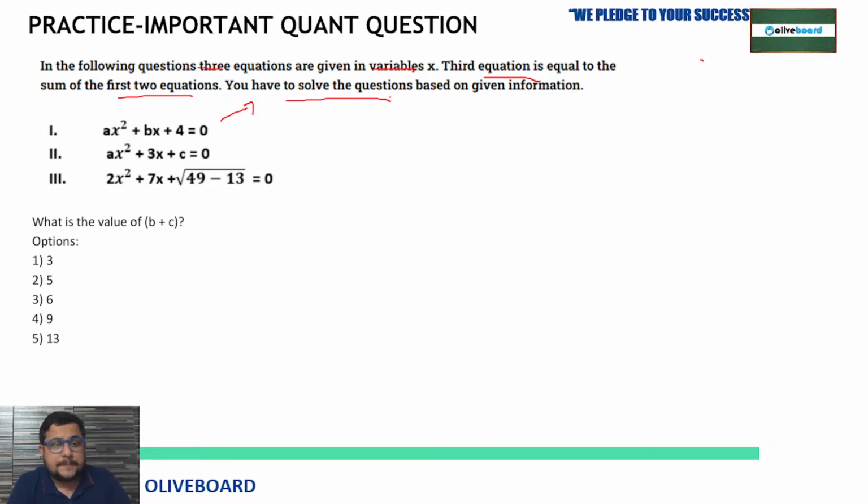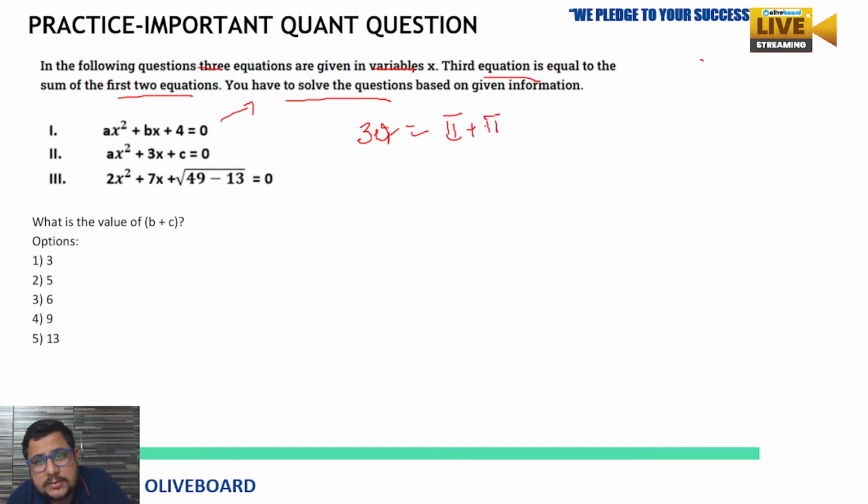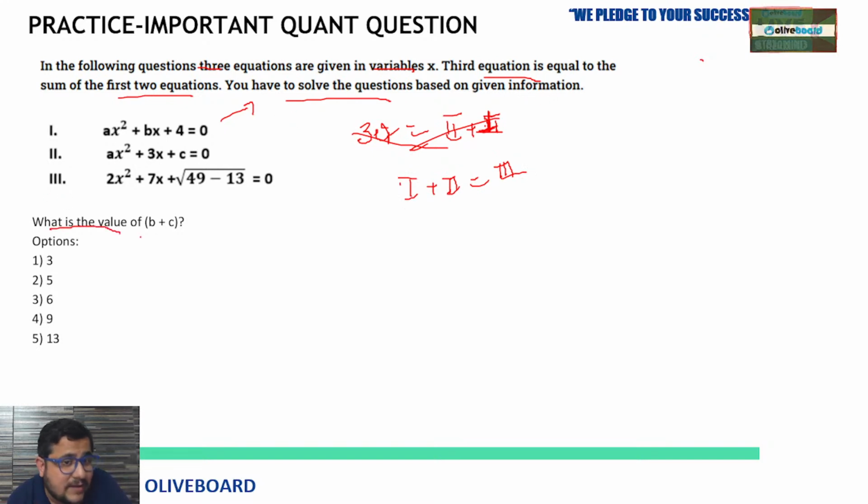Anyone who got the answer, I'm giving you some time. See here, in the following question, 3 equations are given in variable x. The third equation is equal to the sum of the first 2, so first plus second is equal to third. This is what is given. You have to solve the question based on the given information. Now what are they asking? What is the value of b plus c?